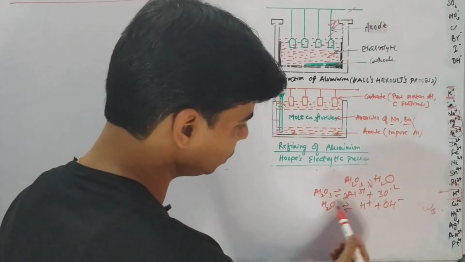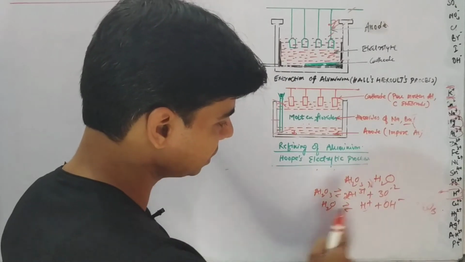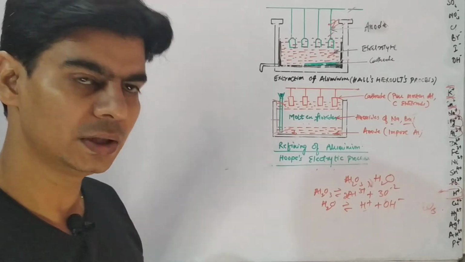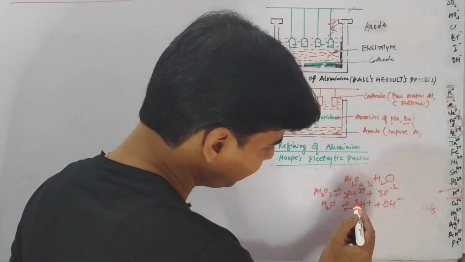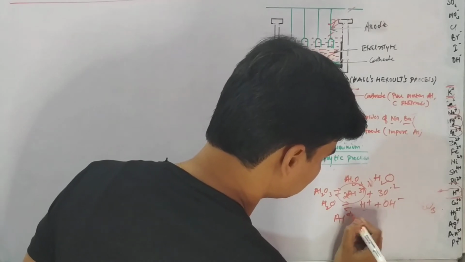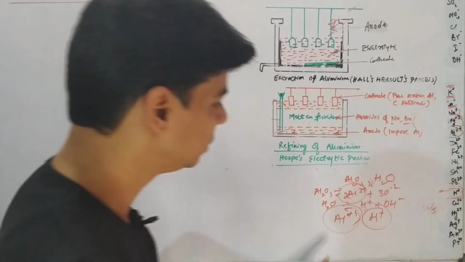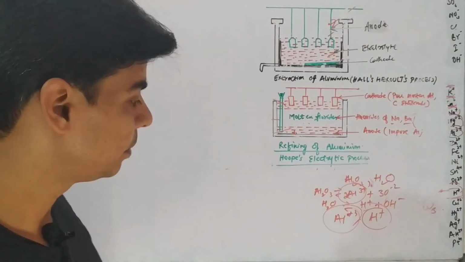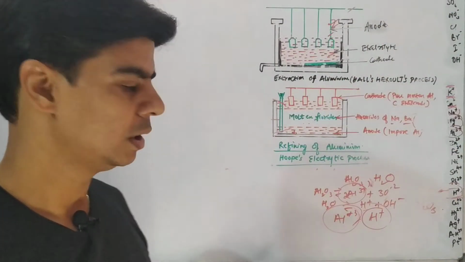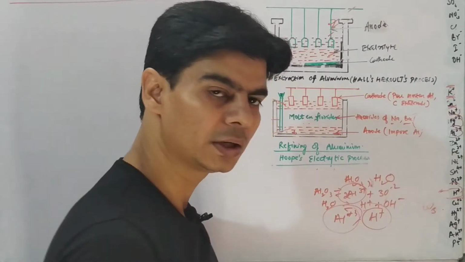Since now in solution we have hydrogen ions as well, when electricity is passed through the aqueous solution of aluminium oxide, we have Al3+ and hydrogen ions, right? These two are cations. These two will move to cathode, right? But only one of them will react at cathode, that is, undergo reduction. And which one will undergo reduction?